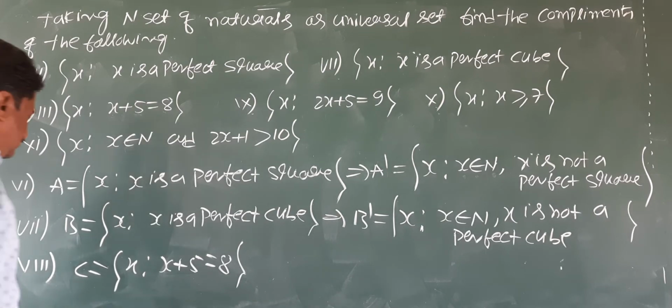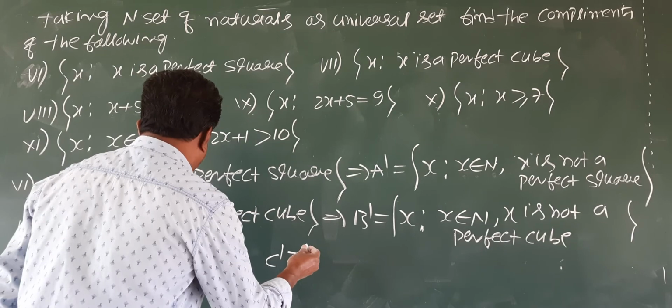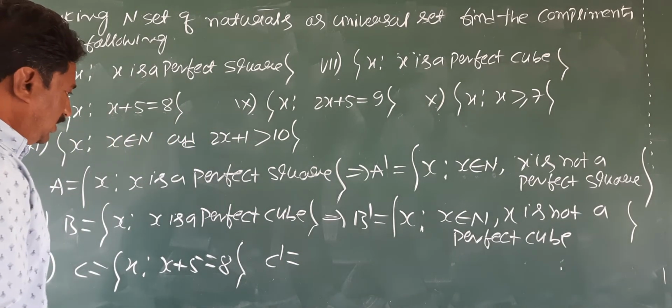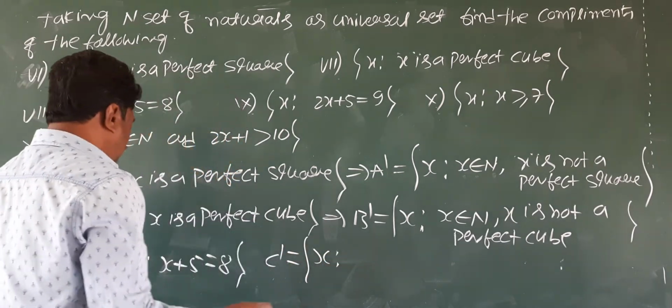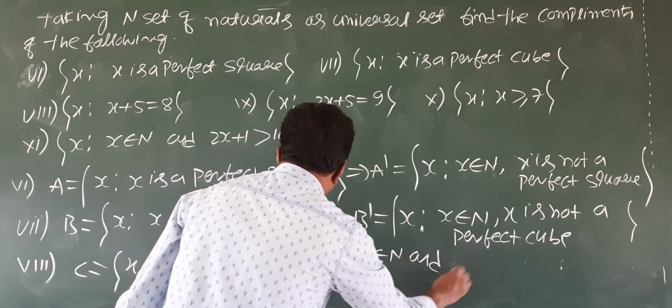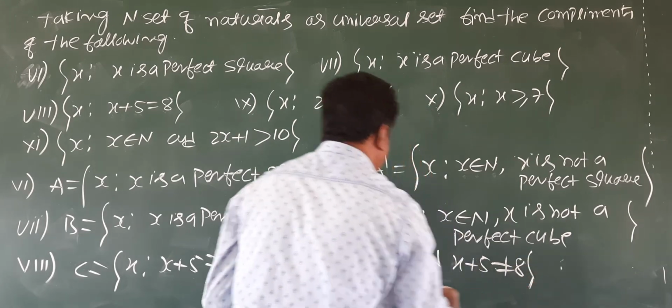So write C dash, the set of all x such that x belongs to N and x plus 5 is not equal to 8.